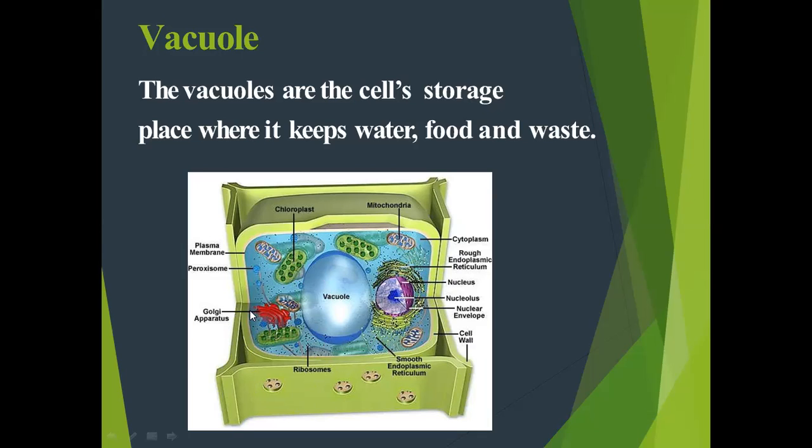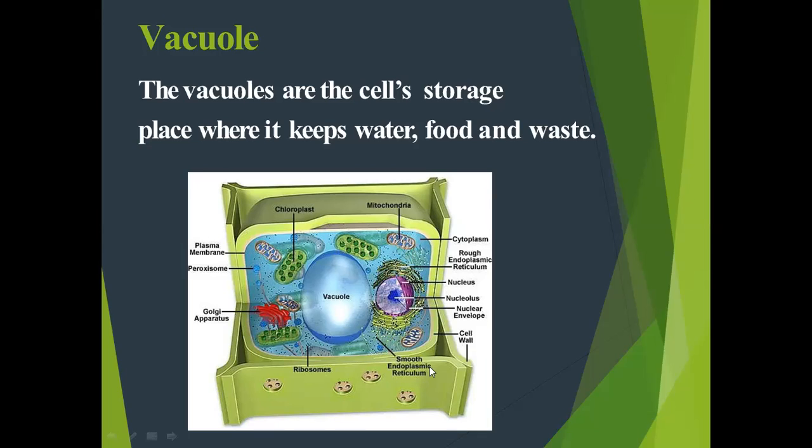This is the Golgi body. It is a tubular-like structure, and its main function is to help in the transport of protein and lipid molecules from inside to outside the cell. Plasma membrane is a phospholipid bilayer. It is also known as a semi-permeable membrane. This is mitochondria. Mitochondria is known as the powerhouse of the cell.